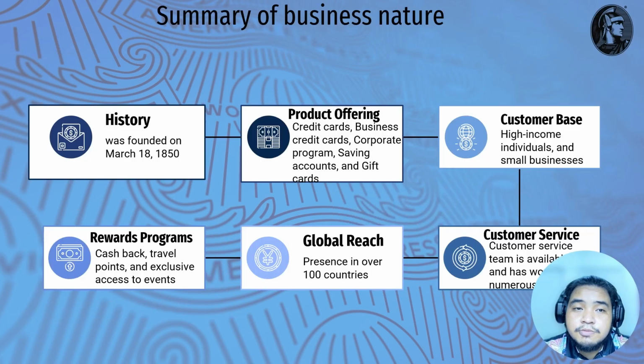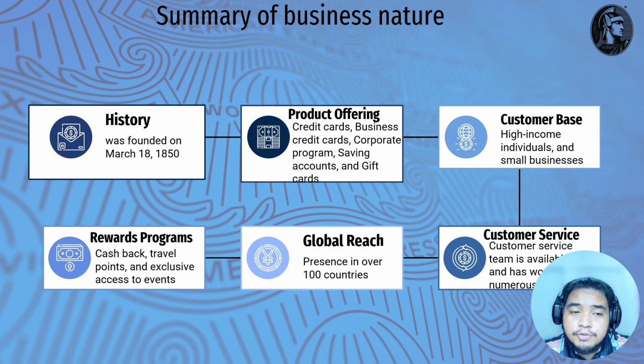So I'm going to explain the summary of the business nature. For the history, American Express was founded on March 18, 1850, and American Express offers products which include credit card, business credit card, corporate program, saving accounts, and gift card. For the customer base, American Express targets high income individuals and small businesses.